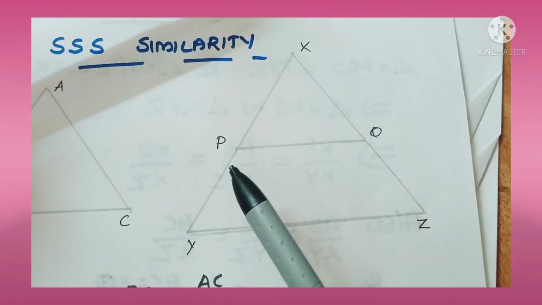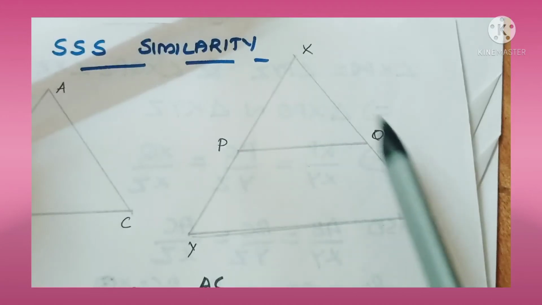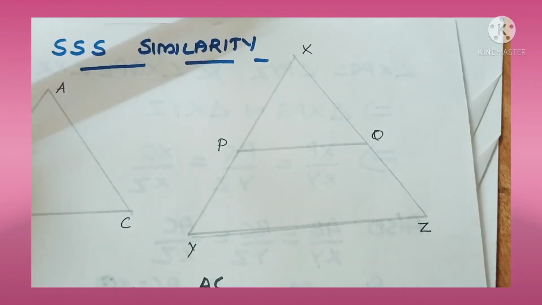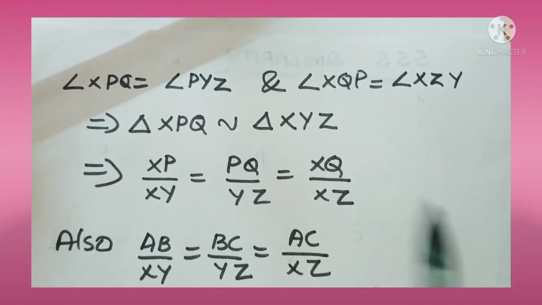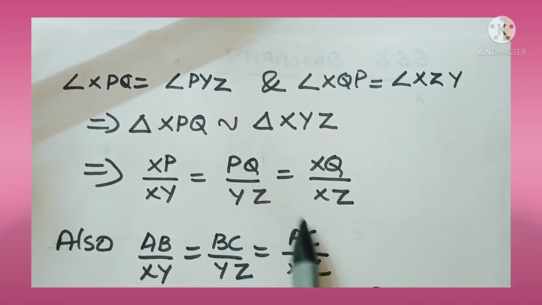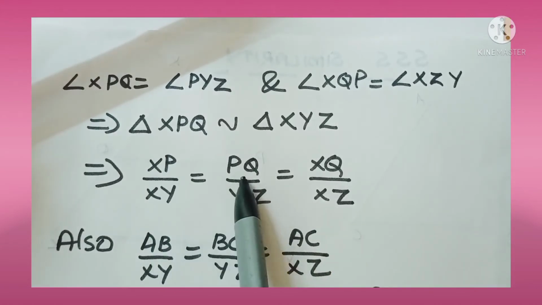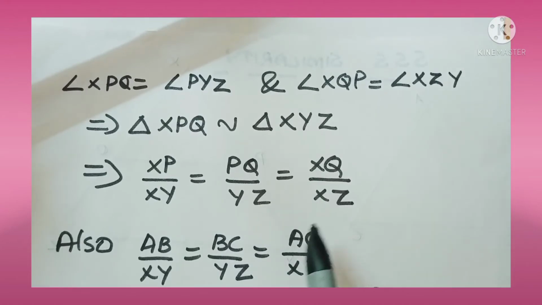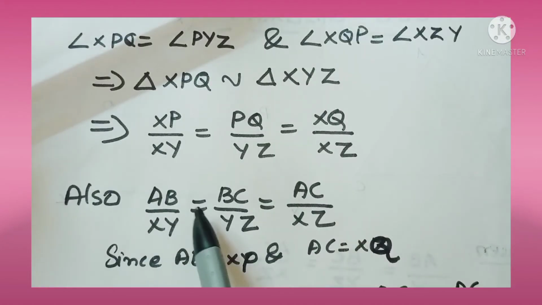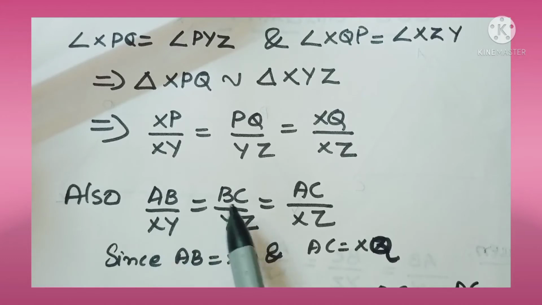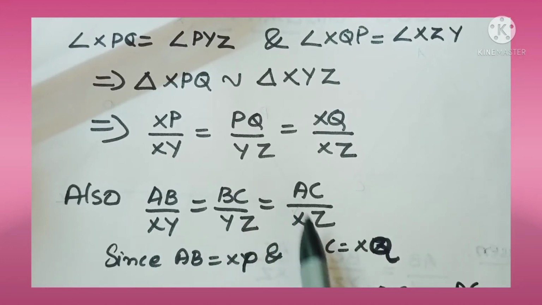Then we can say XP by XY is equal to XQ by XZ is equal to PQ by YZ. And also AB by XY is equal to BC by YZ is equal to AC by XZ.